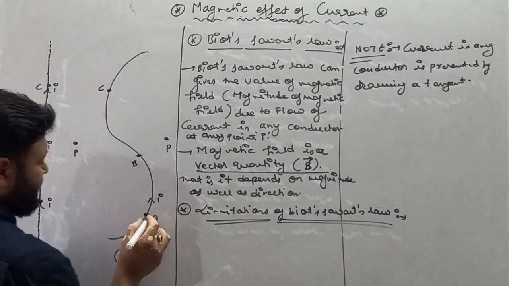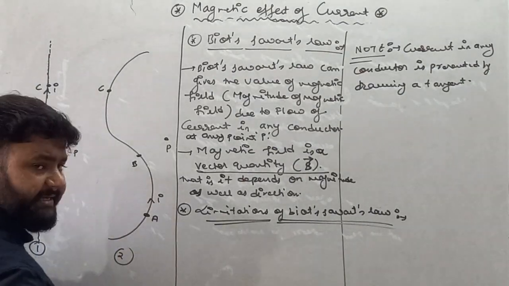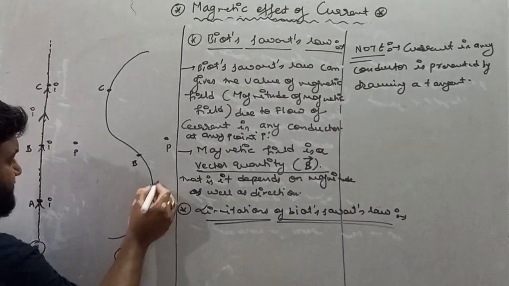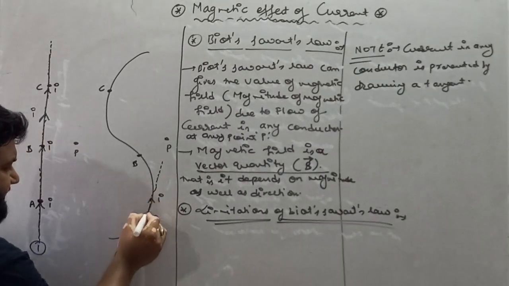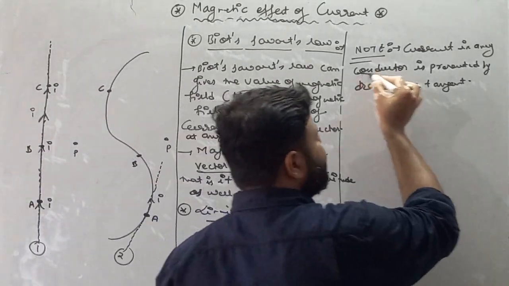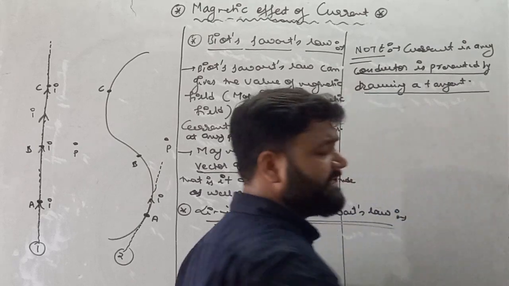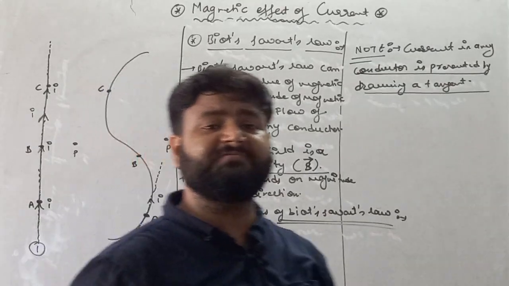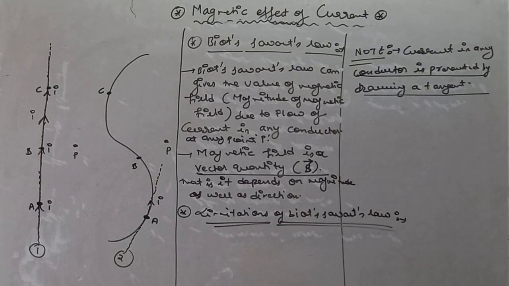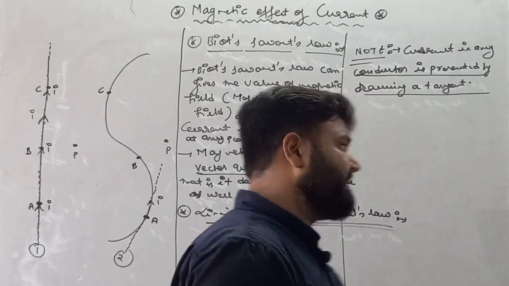Similarly, this wire also carries current I. So at point A, the value of current is I and it is represented by drawing a tangent. So this is the direction of current, because we know that current in any conductor is represented by drawing a tangent. It means if you want to give the direction of current which is flowing in any conductor, then you have to draw a tangent. That tangent can give you the direction of current in that conductor.